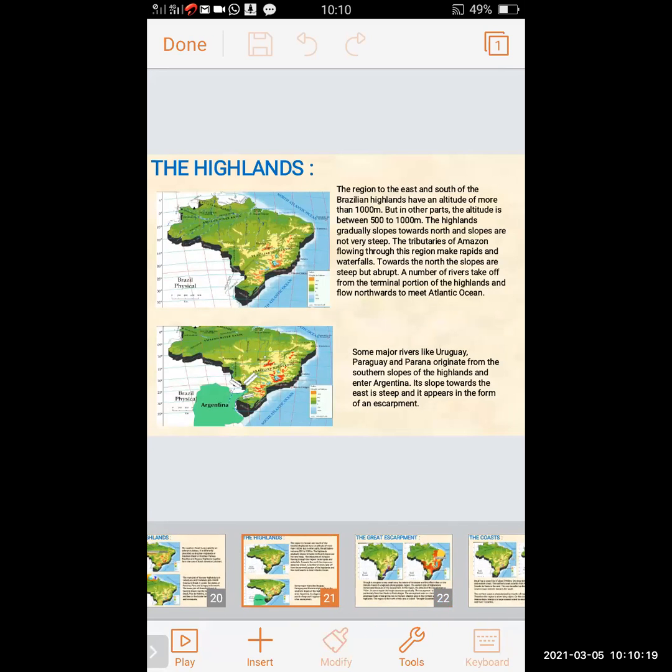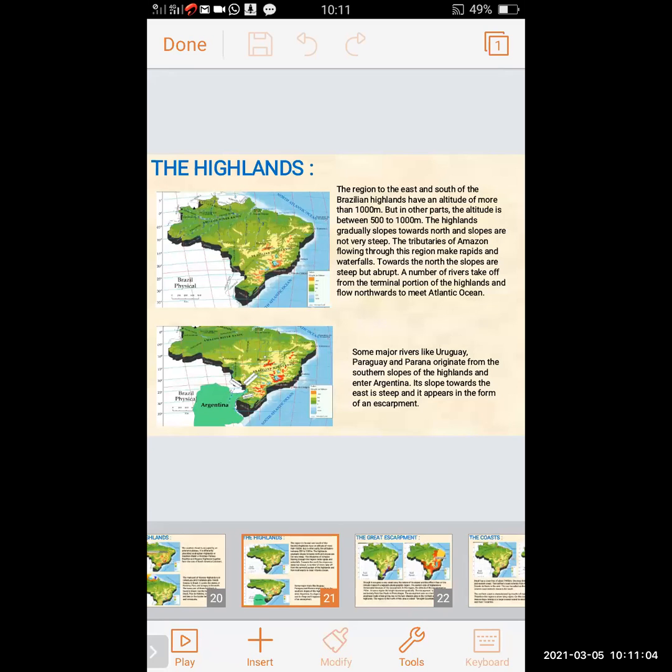The region to the east and the south of the Brazilian highland has an altitude of more than 1000 meters, but in other parts, the altitude is between 500 to 1000 meters. The highlands gradually slope towards the north and the slope is not very steep. The tributaries of the Amazon flowing through this region make rapids and waterfalls towards the north. The slopes step up abruptly. A number of rivers take off from the terminal portion of the highland and flow northward to meet the Atlantic Ocean. Some major rivers like Uruguay, Paraguay, and Paraná originate from the southern slope of the highland and enter Argentina.